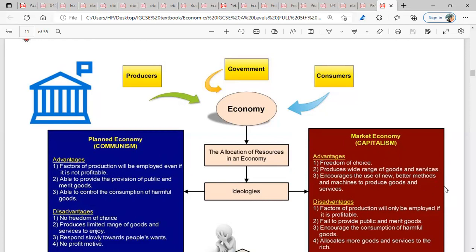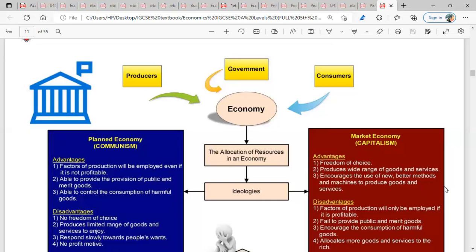Two, it produces a wide range of goods and services. In the market system, whatever goods or services you want, you will find it. Unlike in the plan system, where government will only provide goods that are important or considered important for the society. Is it clear?